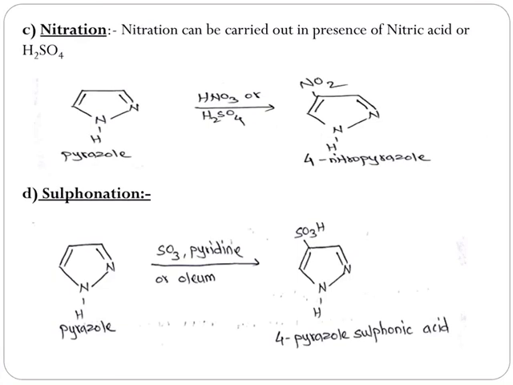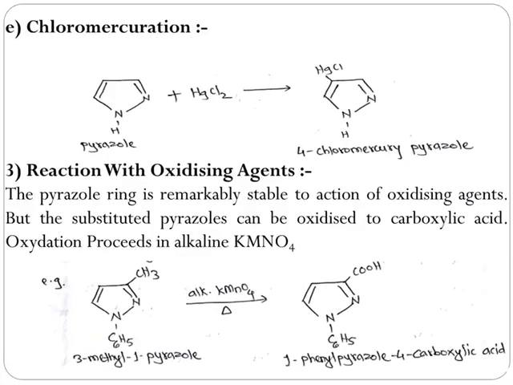Pyrazole undergoes sulfonation in presence of pyridine sulfur trioxide complex to give 4-pyrazole sulfonic acid. This reaction can be catalyzed in presence of oleum instead of pyridine sulfur trioxide. Chloromercuration. Pyrazole reacts with mercury chloride to yield 4-chloromercury pyrazole.